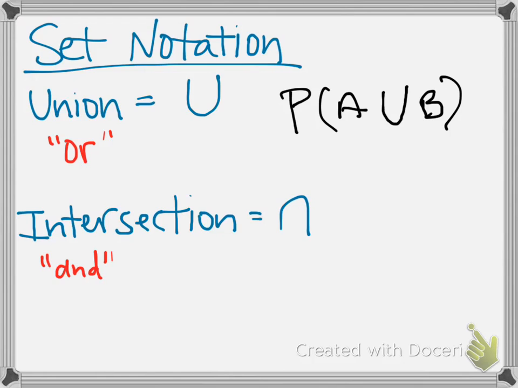If we're interested in the intersection of two events, meaning that both events occur, then I would write that as the probability of A and B, and then we use the intersect symbol, which simply looks like an upside down U. And if you have any easy way to remember that, share that with us, because I always just remembered it as the one that doesn't look like a U for union.